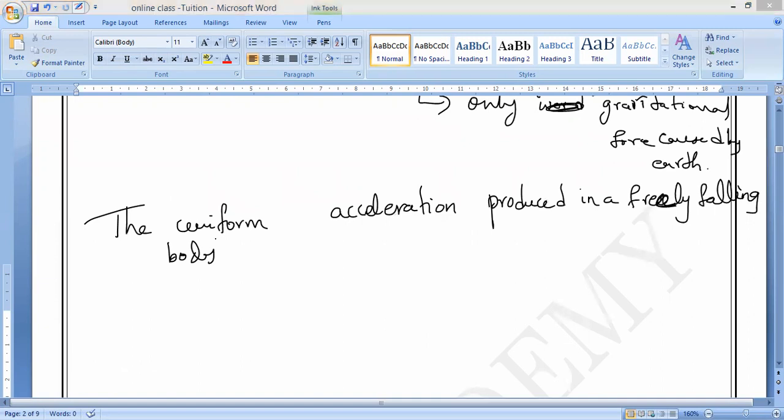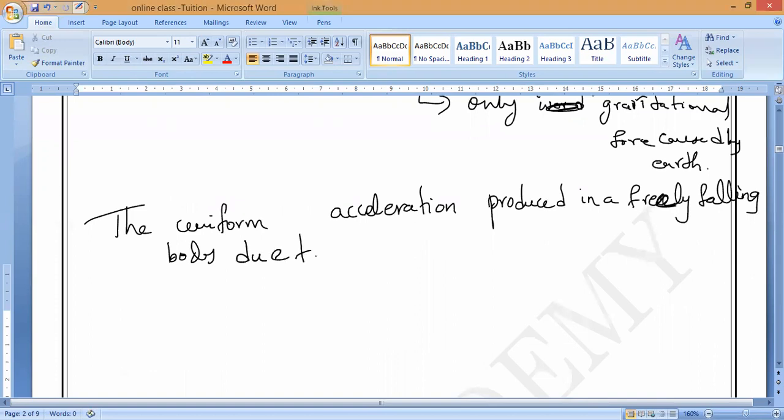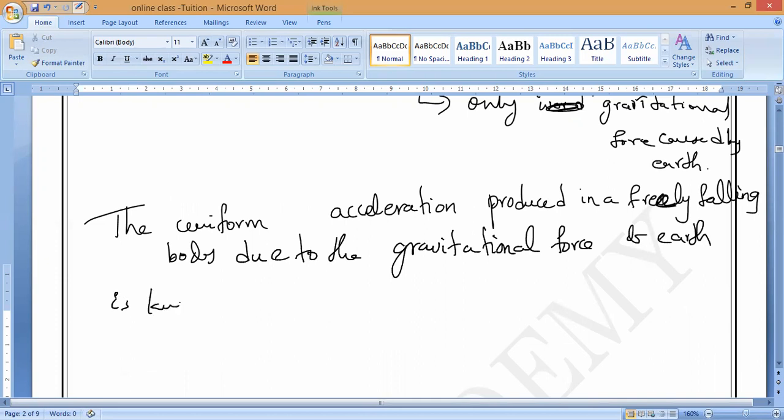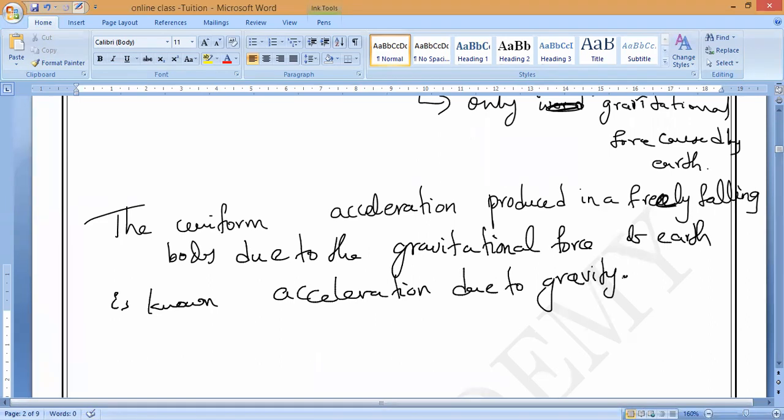Sai, do you understand? Due to the gravitational force of the Earth. The gravitational force of the Earth is known as, what should we call it, acceleration due to gravity. Yes, acceleration due to gravity. That is acceleration due to gravity.